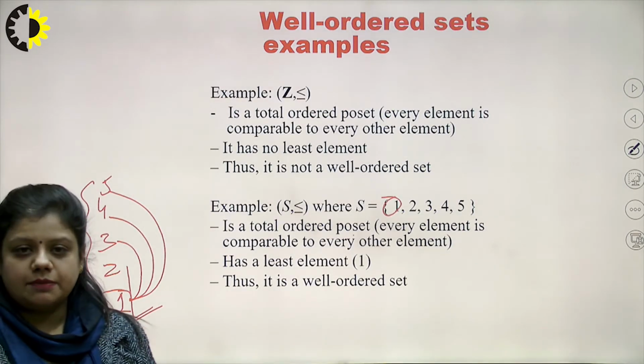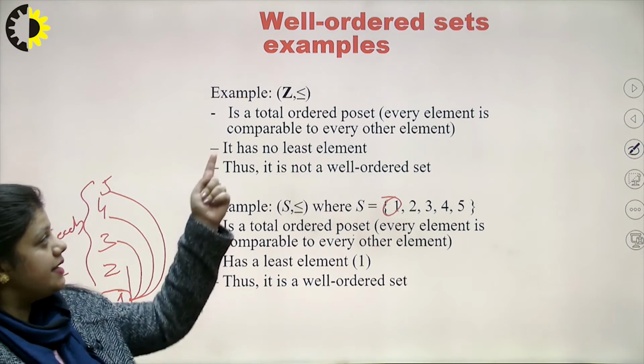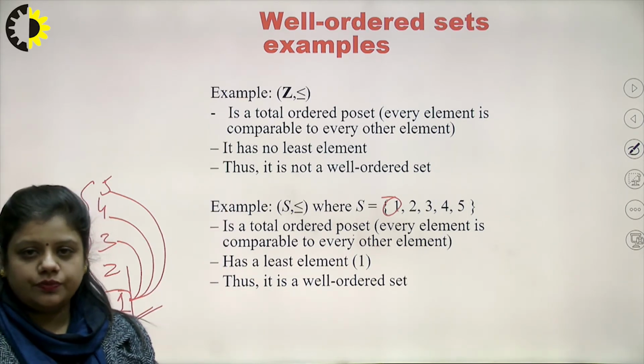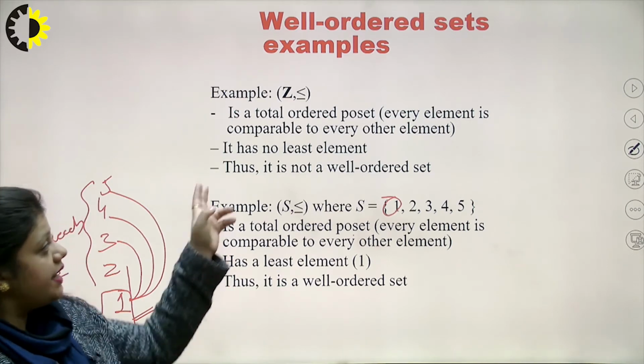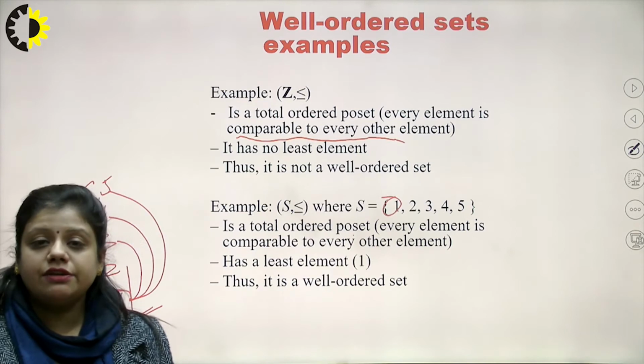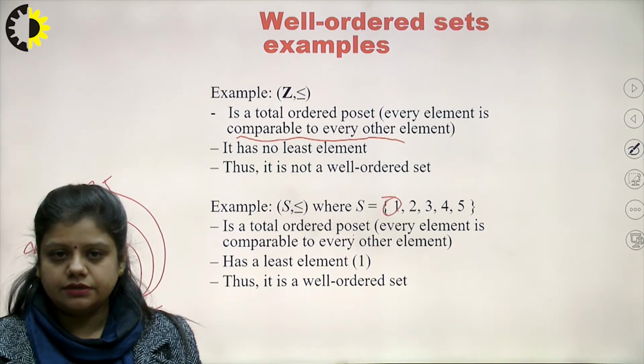Let us take an example. Suppose I have the set of integers and the relation defined is less than or equal to. We have already seen that every element here is comparable to every other element, and therefore it is a totally ordered poset.